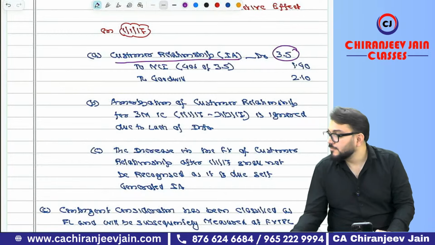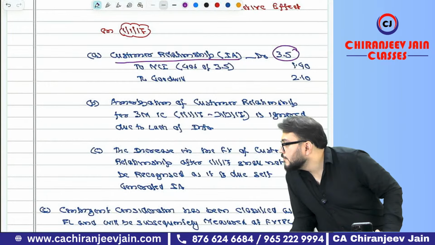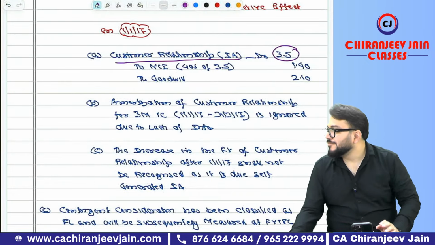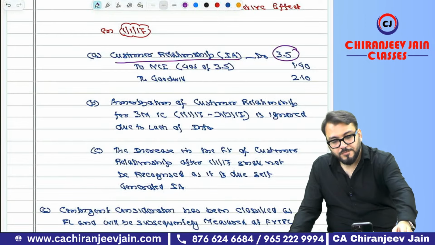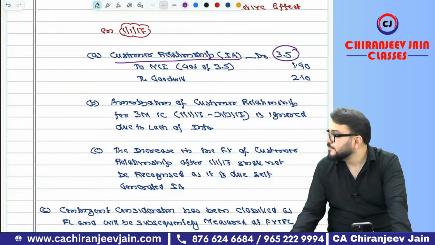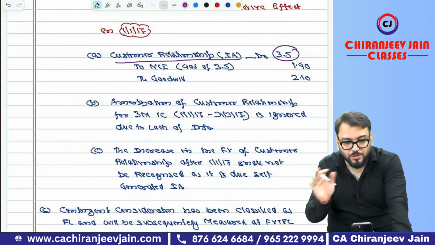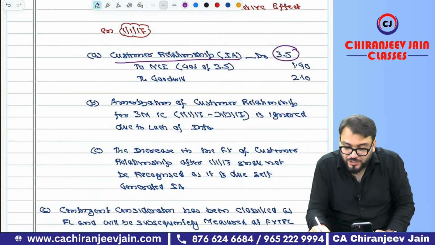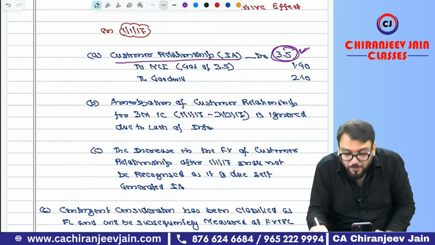Now, we need to recognize customer relationship at fair value on the date of acquisition, which is given as 3.5 crore.